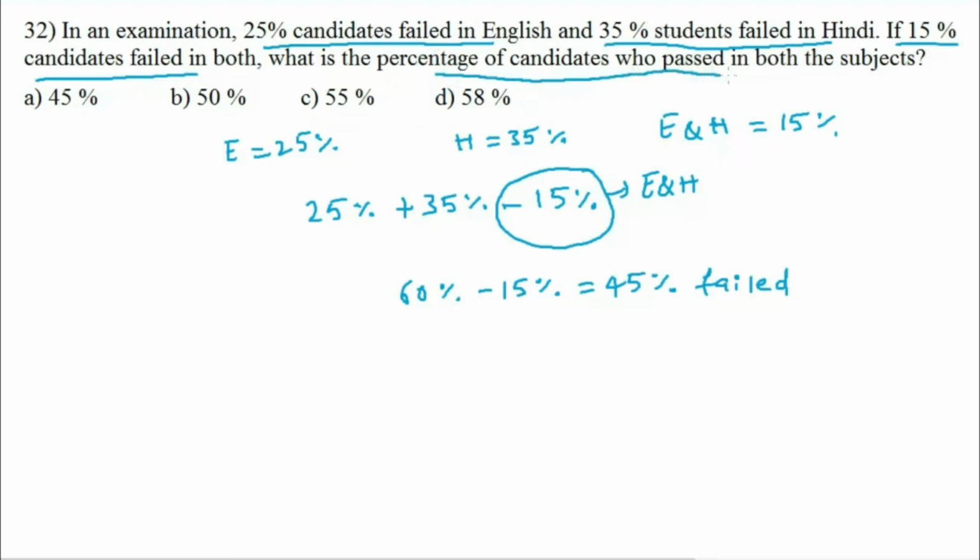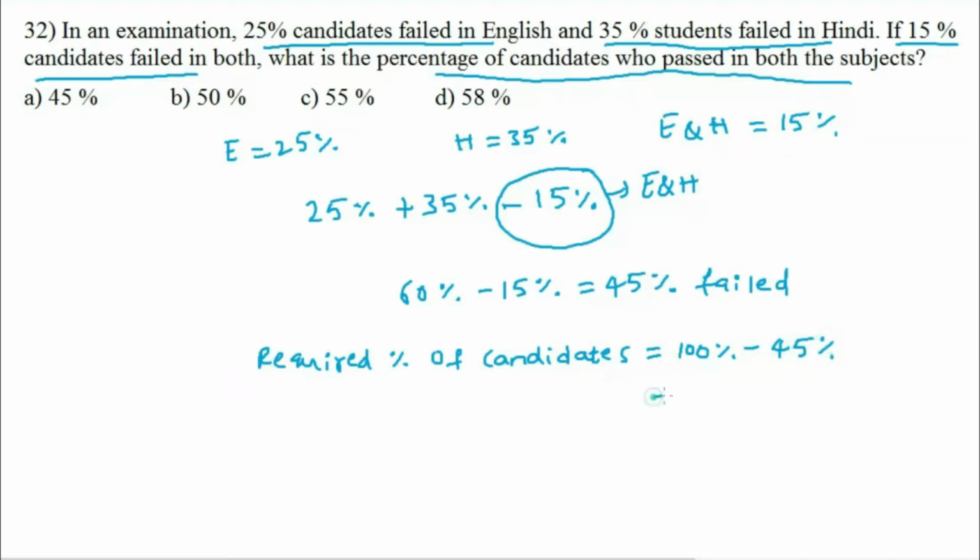The percentage of candidates who passed in both the subjects: required percentage equals total 100% minus 45% failed. 100% minus 45% is 55%. 55% of candidates passed in both the subjects.